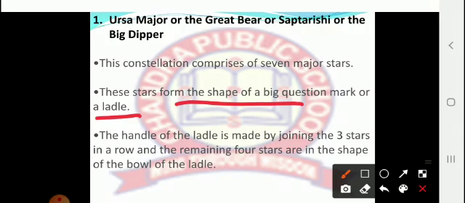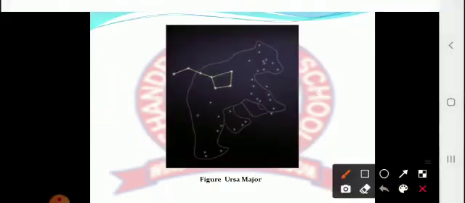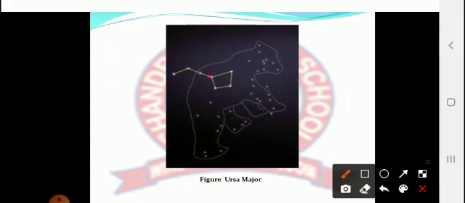Now the handle of the ladle is made by joining 3 stars in a row, and the remaining 4 stars are in the shape of the bowl of the ladle. If I show you the picture, the handle of the ladle is formed by 3 stars, 1, 2 and 3, and the remaining 4 stars, 1, 2, 3, 4, form the bowl of the ladle.